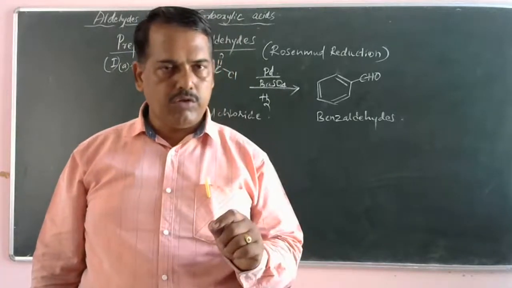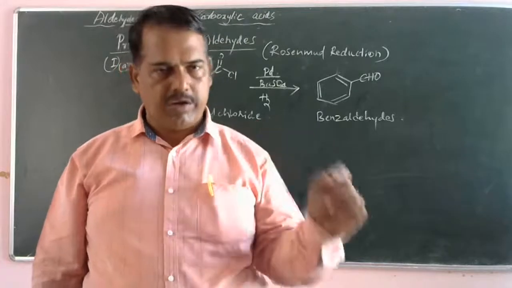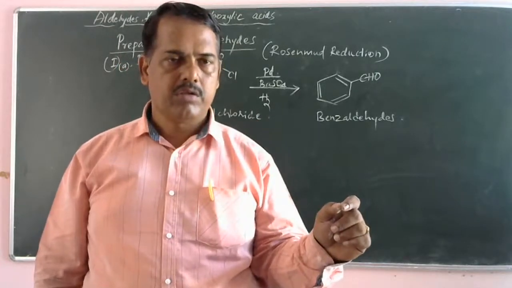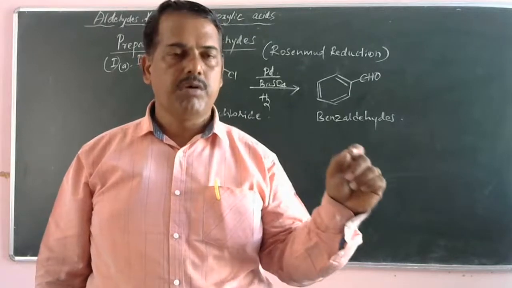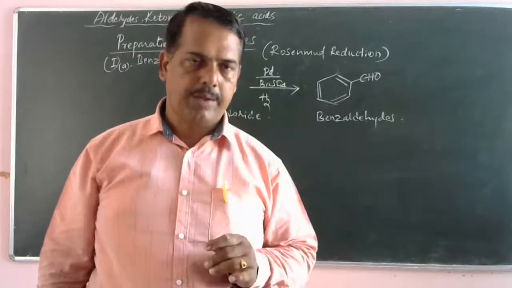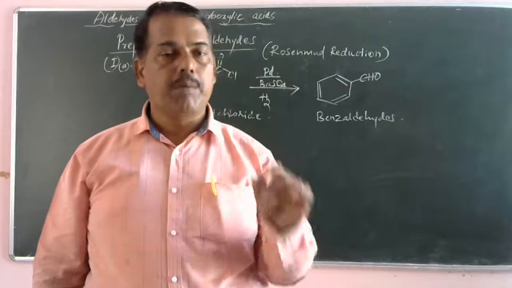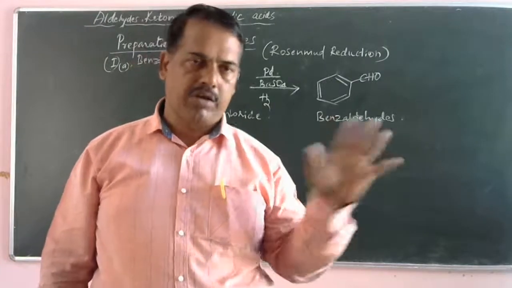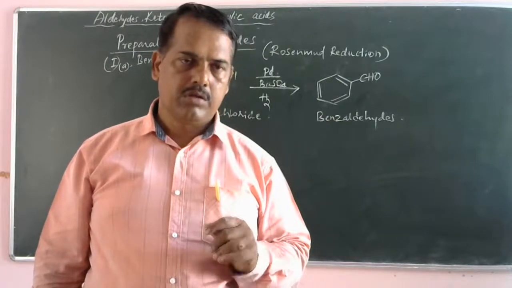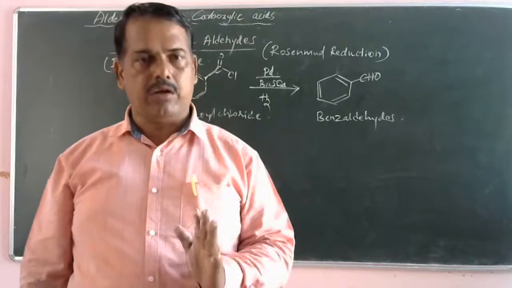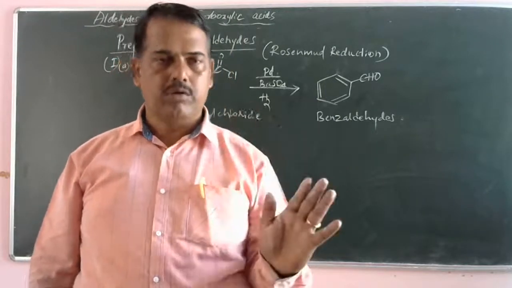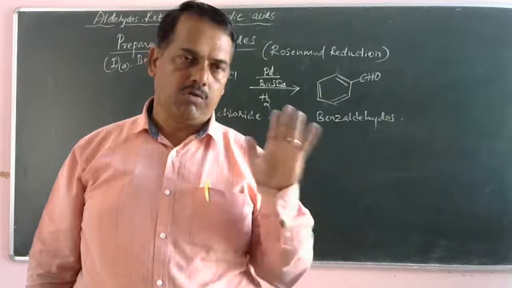The reagent used for the Rosenmund reduction is catalyst palladium in the presence of barium sulfate. Name the product formed in Rosenmund reduction: benzaldehyde. What is the initial reactant? An acid chloride, which is called benzoyl chloride.